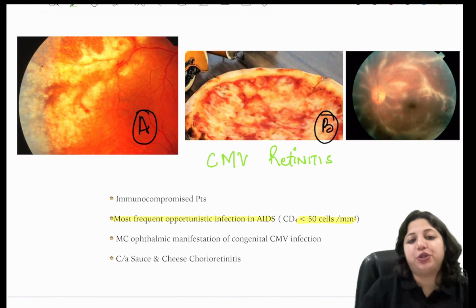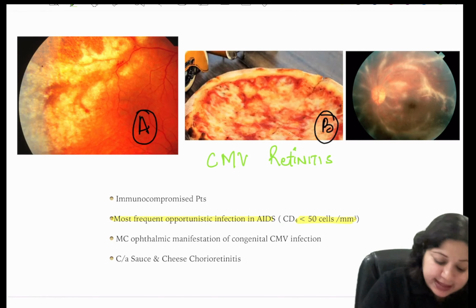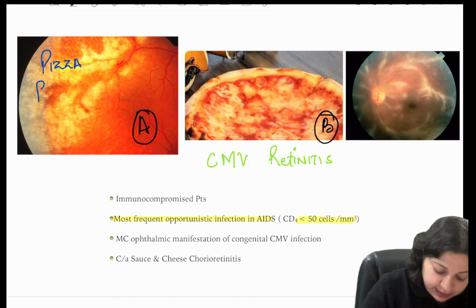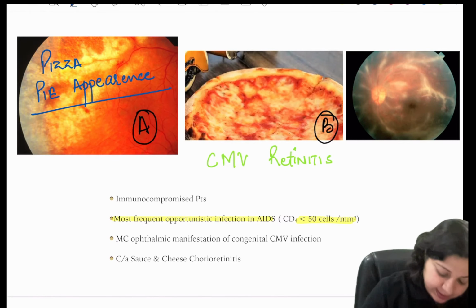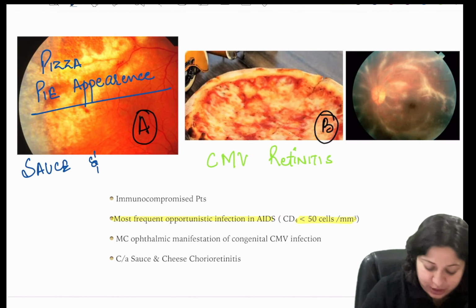What is this that you're dealing with? This is called the pizza pie appearance, or it is called the sauce and cheese appearance.